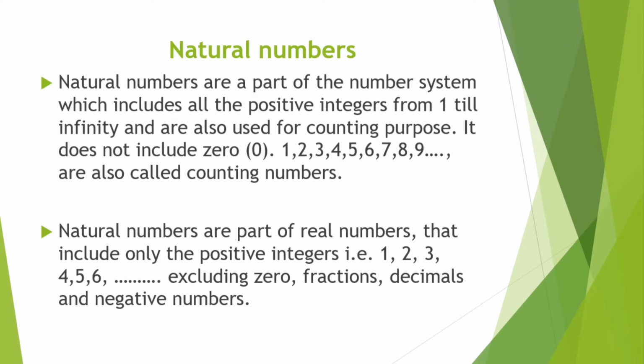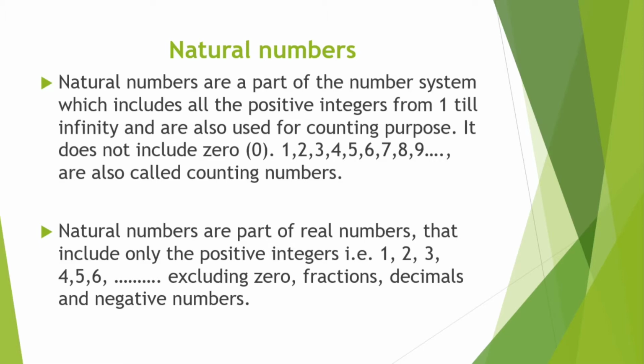First we will cover natural numbers. What are natural numbers? Natural numbers are all the positive integers starting from 1 till infinity. These numbers are used in our daily life for counting purposes.